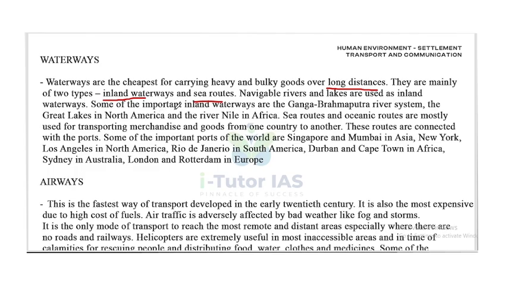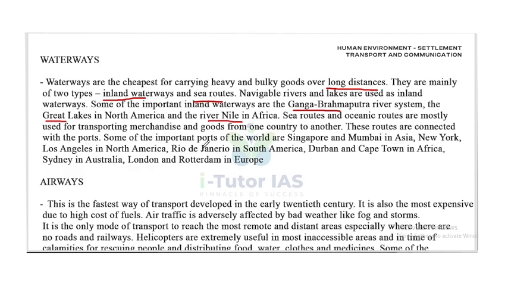Some of the important inland waterways are the Ganga-Brahmaputra river system, the Great Lakes in North America, and the river Nile in Africa. Now, sea routes and oceanic routes are mostly used for transporting merchandise and goods from one country to another. These routes are connected with the ports.